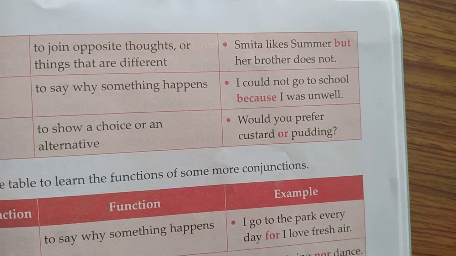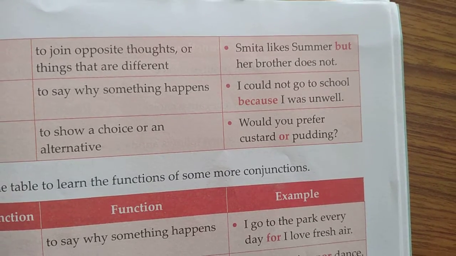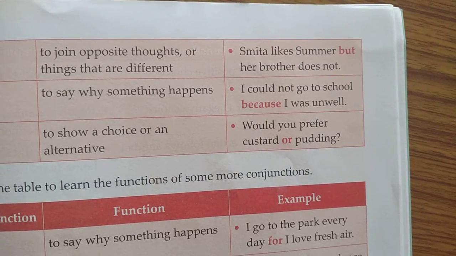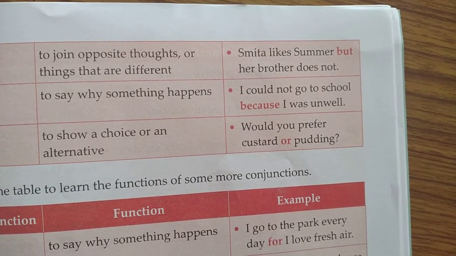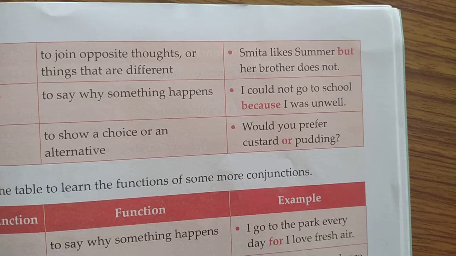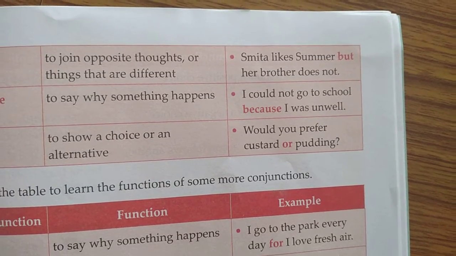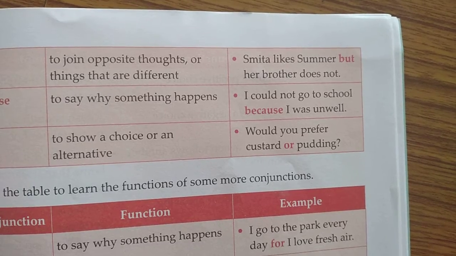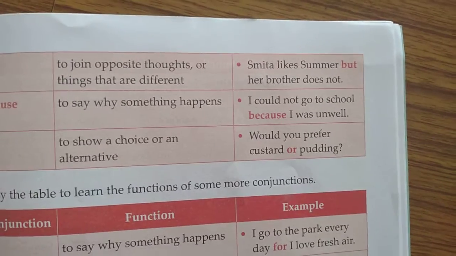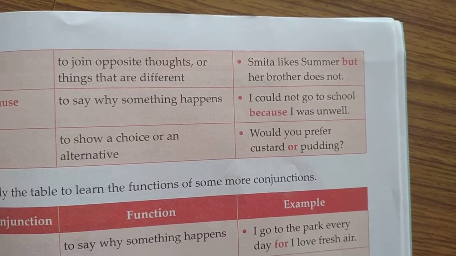When a guest comes to your home, maybe your father or mother asks that guest, would you prefer tea or coffee? First they give them the choice, and they say whatever they would like, tea or coffee.